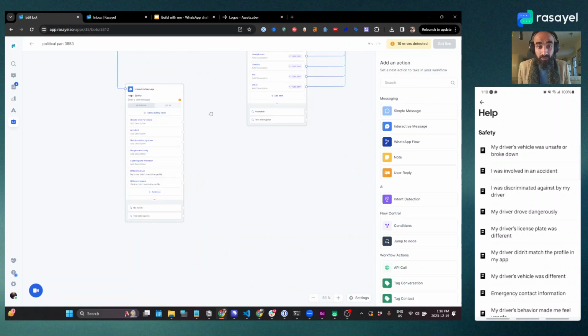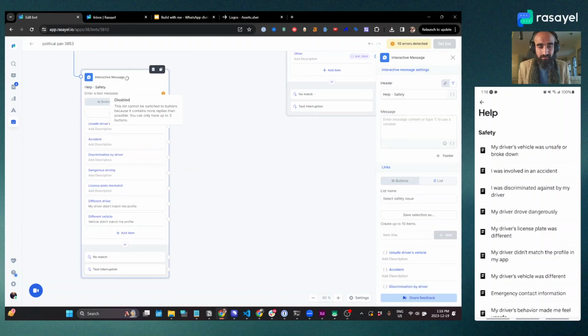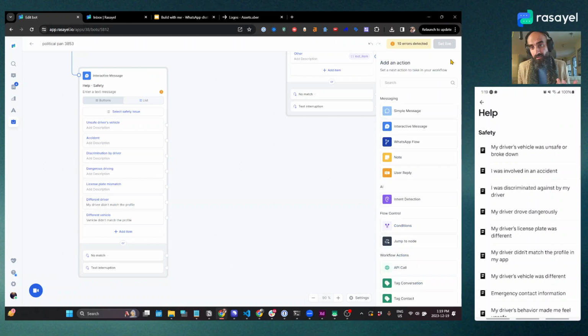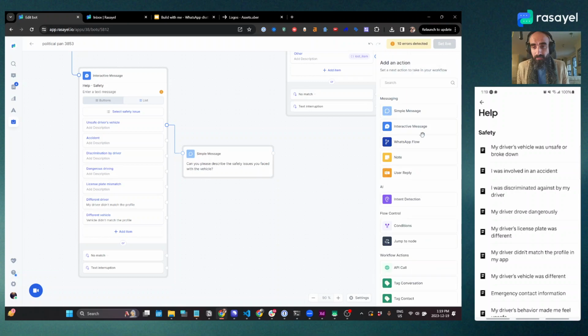And the way you can do that is unsafe driver's vehicle. In this case, let's give the customer a free form input so that they can say what they want. And we'll say, can you please describe the safety issues you faced with the vehicle? And then we will link that to another node, which is a user reply.